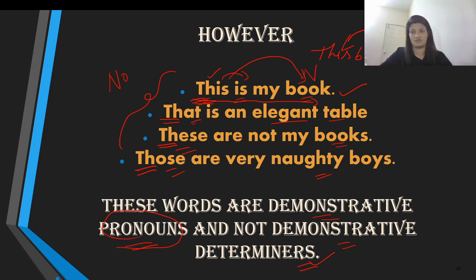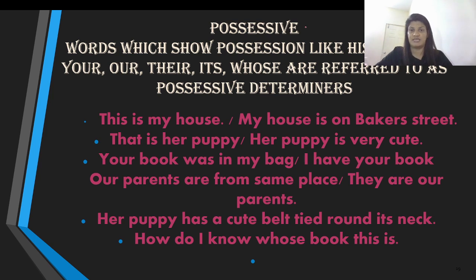This book, demonstrative determiner. This is my book, demonstrative pronoun. Remember this, for a word to qualify as a determiner, it has to be right in front of a noun. That is why I said right in the beginning that demonstratives are words which come right in front of the nouns. Therefore, these are called determiners. Otherwise, they qualify as pronouns. Remember this fact.